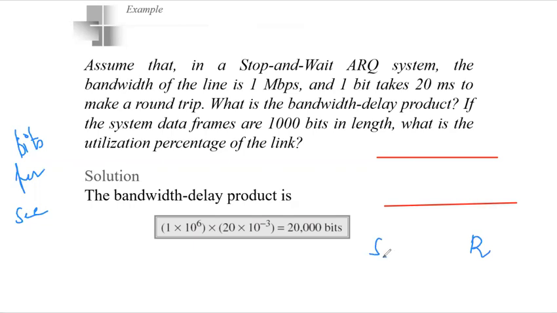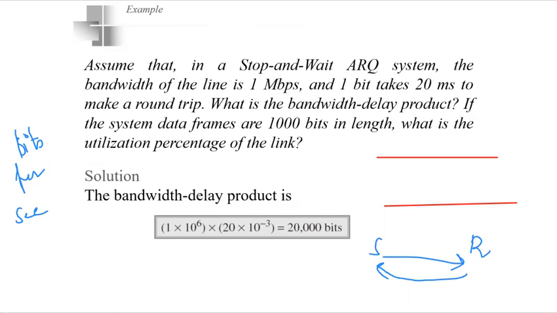If a frame travels from the sender to the receiver and the acknowledgement comes back, the number of bits that can travel is 20,000 bits. Now it says that if the data frames are 1000 bits in length, what is the utilization percentage of the link?